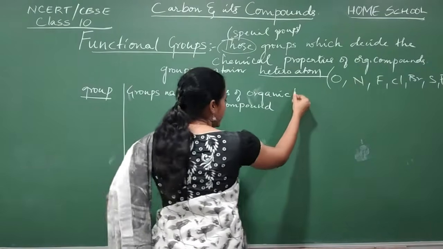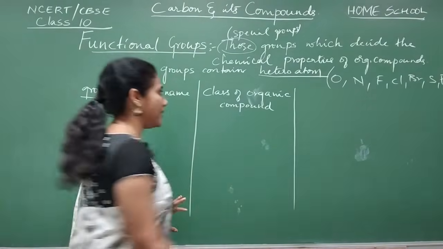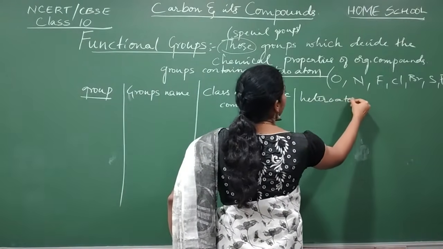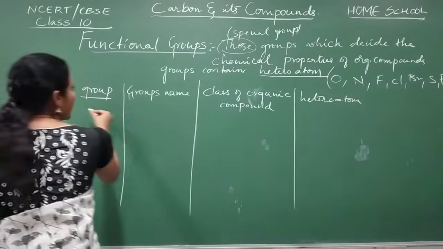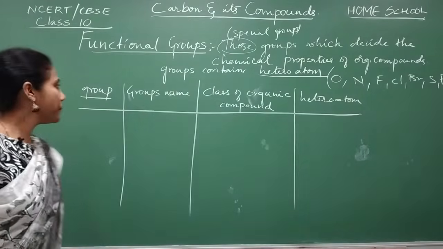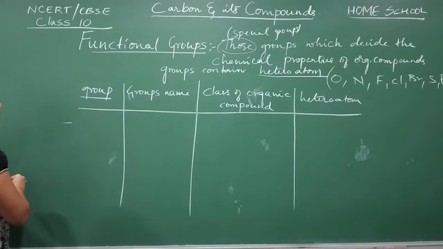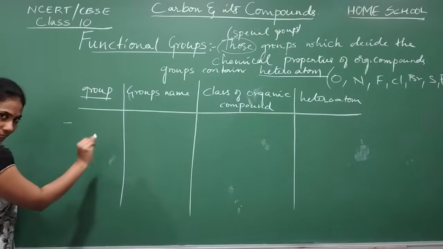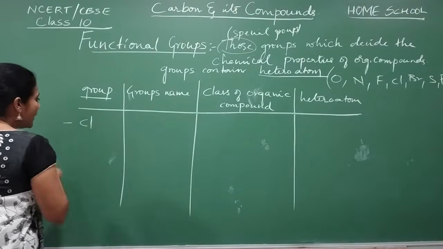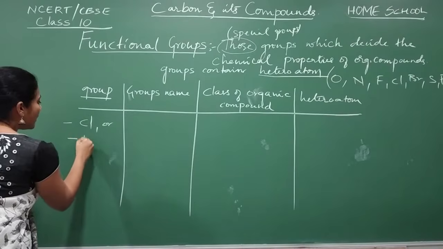Okay, and now let us also figure out in a group what heteroatom is present. So these are the different things we are going to discuss about a group. First and foremost, the very important atoms that can be present in an organic compound are groups like Cl or groups like Br.